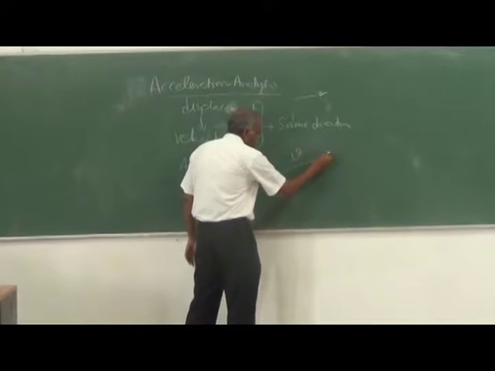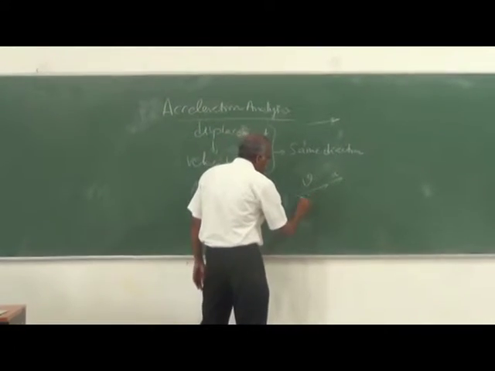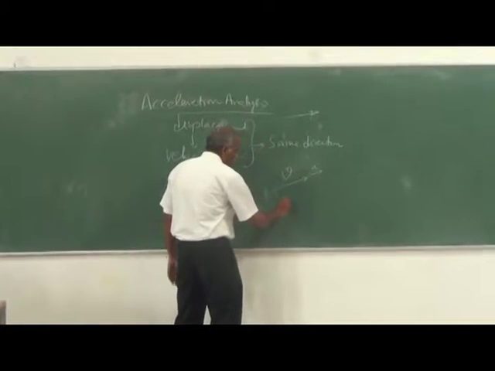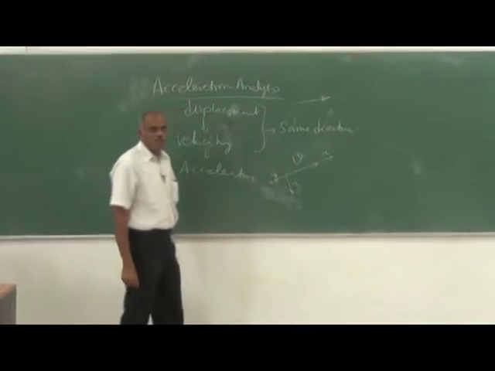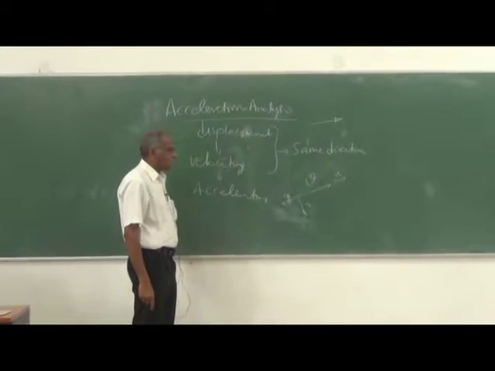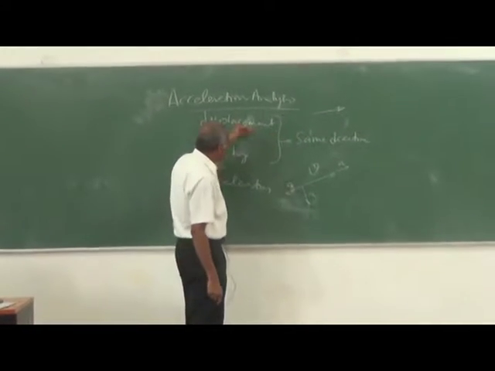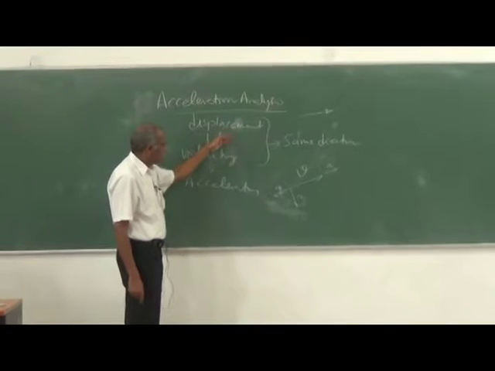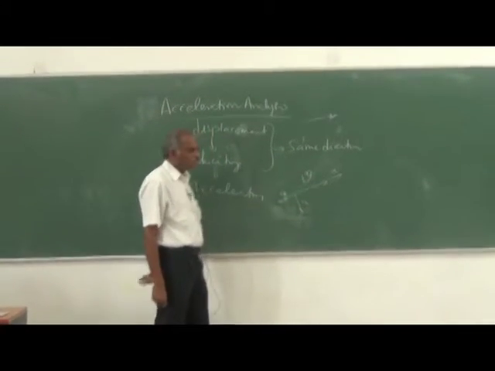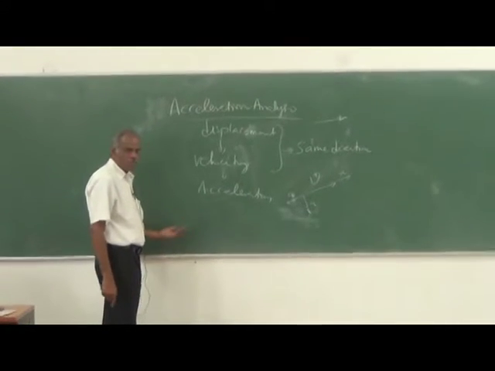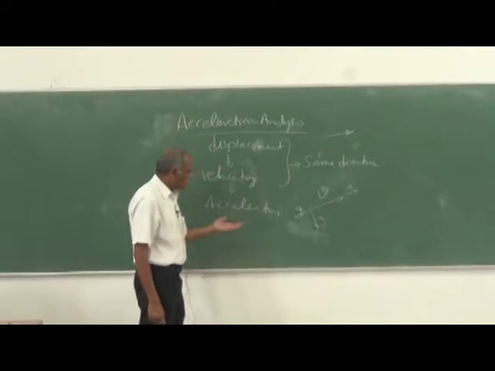The acceleration can be in the same direction, or it can be in some other perpendicular direction, or it can be even in the opposite direction. That is the uniqueness of the acceleration. So displacement and velocities are in the same direction, but acceleration need not be in the same direction as the velocity vector. It can be even in the opposite direction or perpendicular direction.